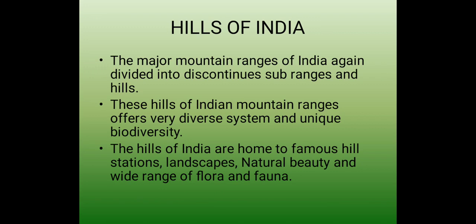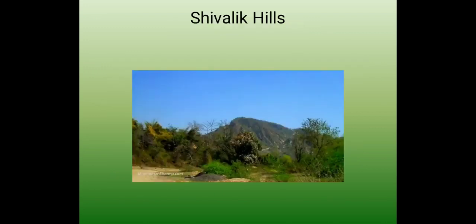Now, the hills of India. The major mountain ranges of India are again divided into discontinuous sub-ranges and hills. These hills of Indian mountain ranges offer very diverse ecosystems and unique biodiversity. The hills of India are home to famous hill stations, landscapes, natural beauty and a wide range of flora and fauna.